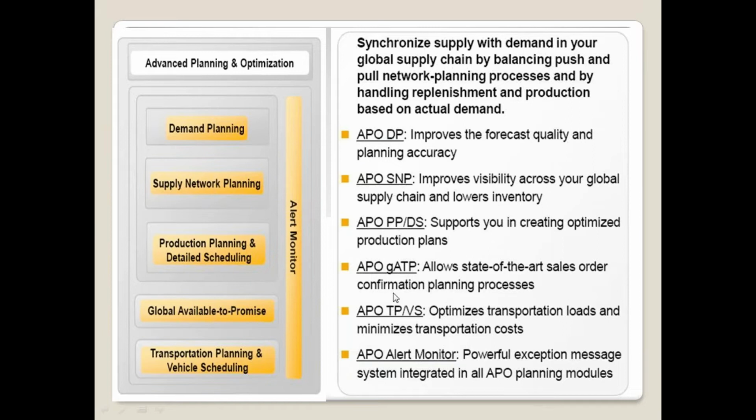LiveCache is not a module exactly. It is like an add-on or value-added service for all these modules. So technically APO has five modules: DP, SNP, PPDS, GATP, TPVS. I will come back to this again. We will discuss which modules we need to learn, the prerequisites, the job opportunities, and the future of these modules. All these things we will come back to and discuss.